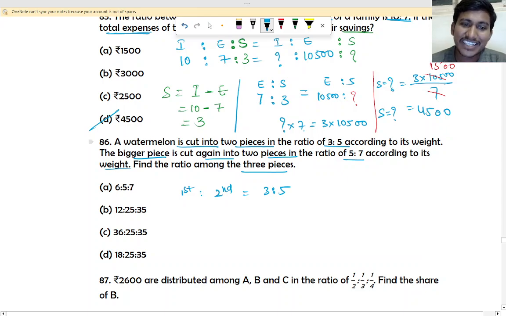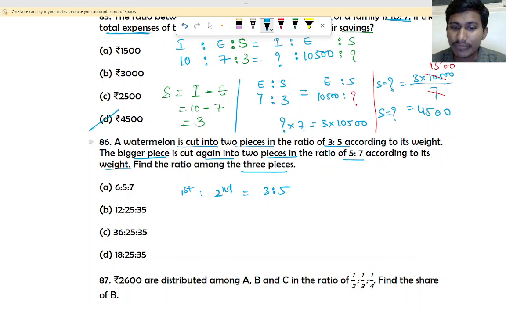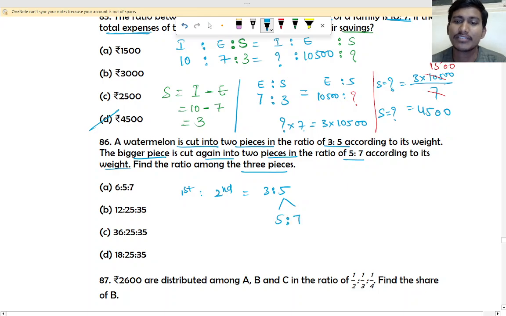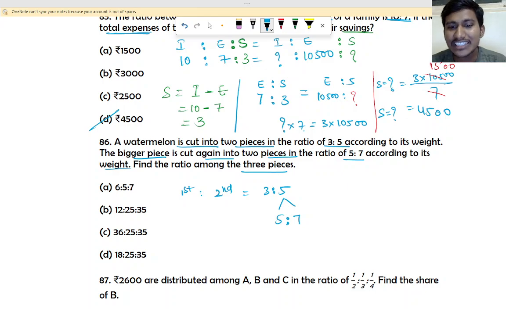The bigger piece is cut again into 2 pieces. This 5 is cut into how much? 2 pieces, that is 5:7 according to its weight. So find the ratio among the 3 pieces.